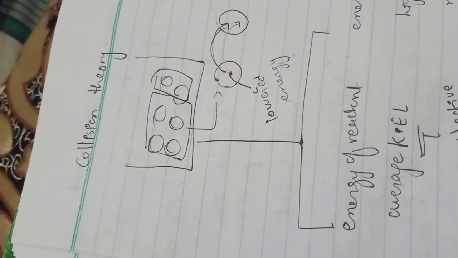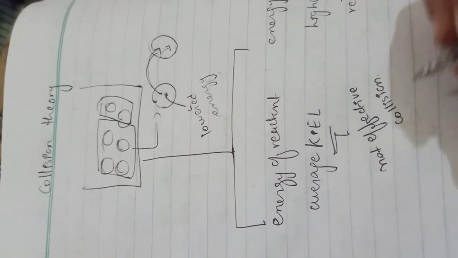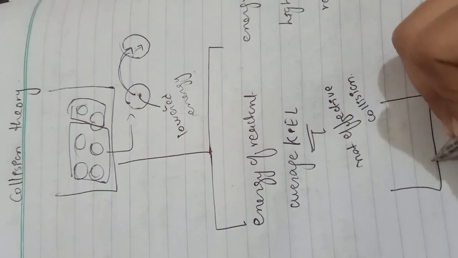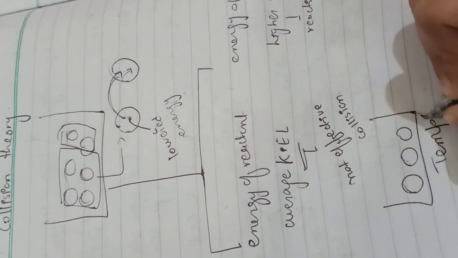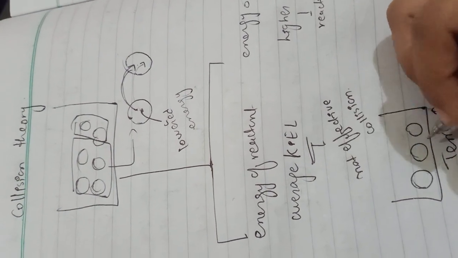Alright, so for example, I have a beaker and some molecules, and I give temperature to the molecules which have average kinetic energy.